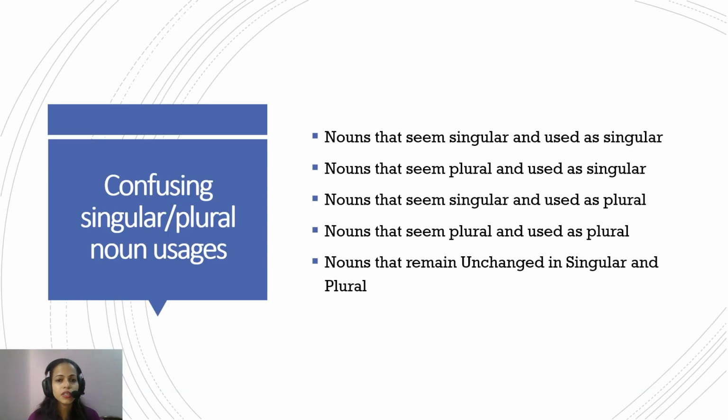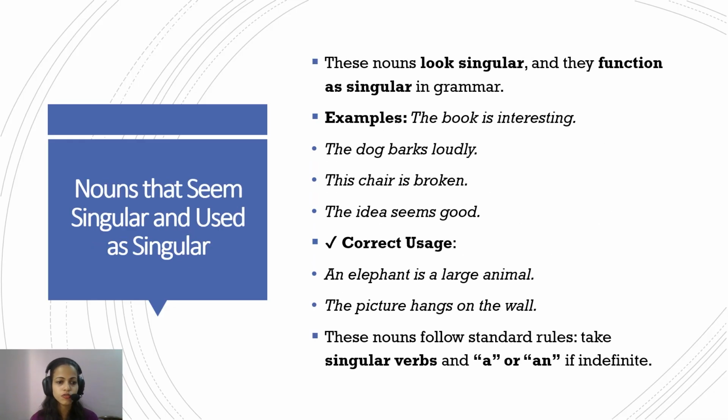Now, while discussing the rules, we came across some of the nouns that can be a little confusing. So I've made a separate section for it: confusing singular and plural noun usages. In this, we'll do various categories, for example, nouns that seem singular but are used as plural. So the first category is nouns that seem singular and are used as singular.